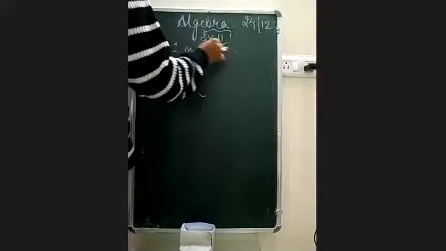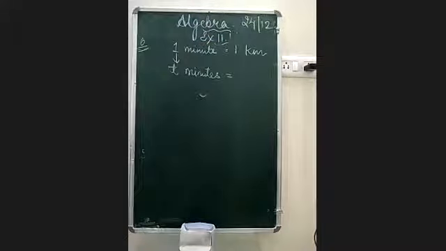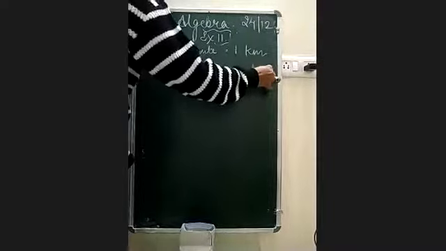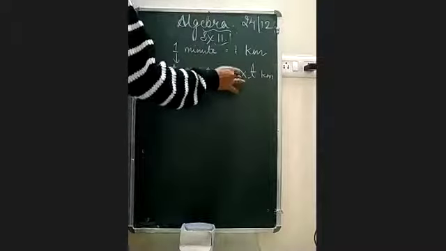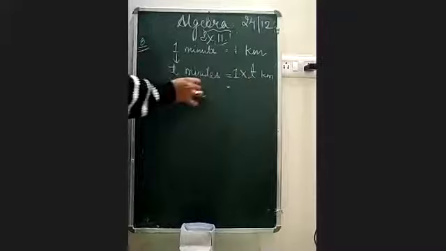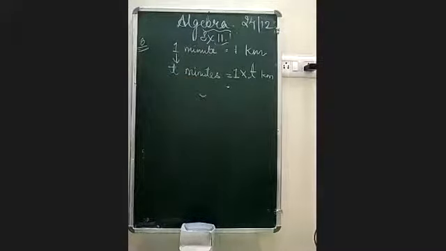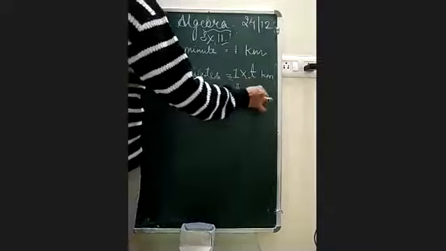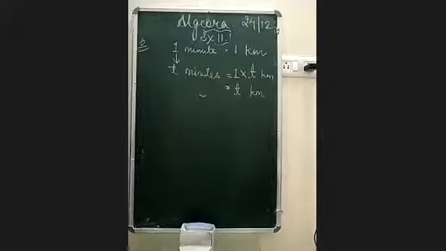Can you tell me the answer? Very nice. Everybody is writing correct. It would be 1 into t kilometers. Remember, when we multiply any number with 1, you get the same answer. So the answer would be t kilometers.